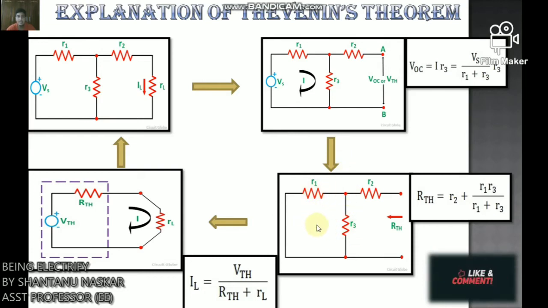Therefore RTH equals R2 plus R1 parallel R3, that is R2 in series with R1 parallel R3. So RTH equals R2 plus R1 into R3 by R1 plus R3. This is your equivalent resistance.